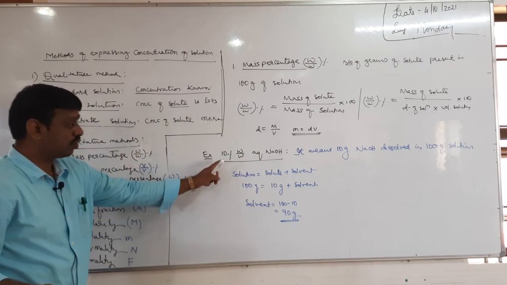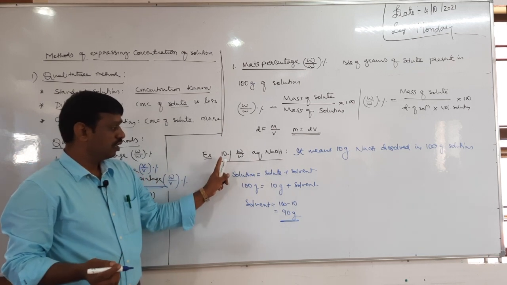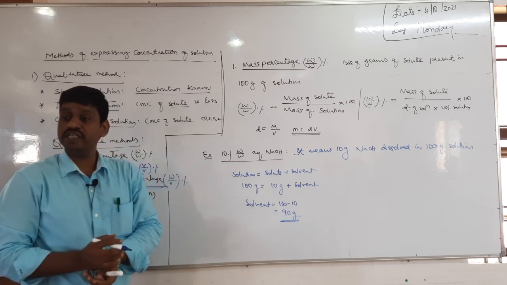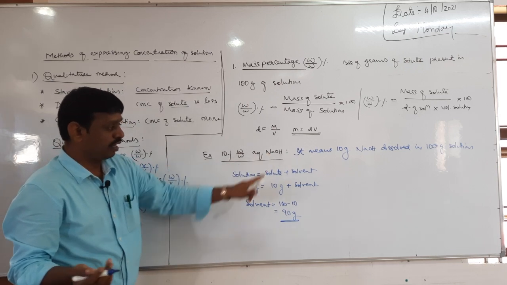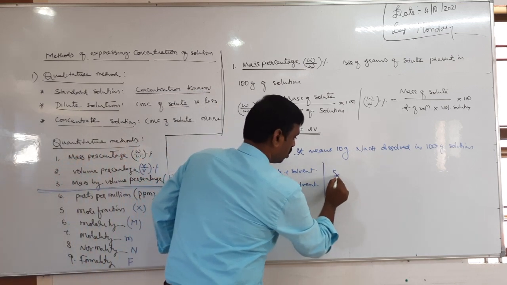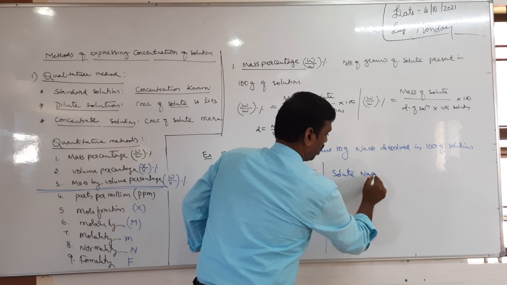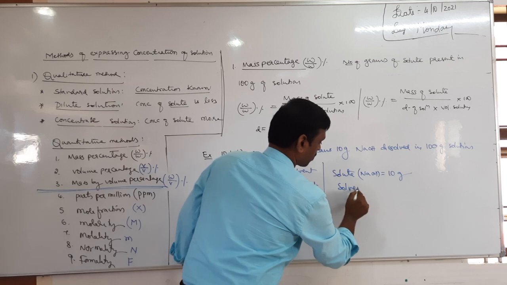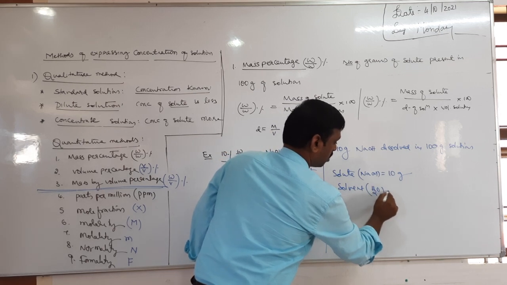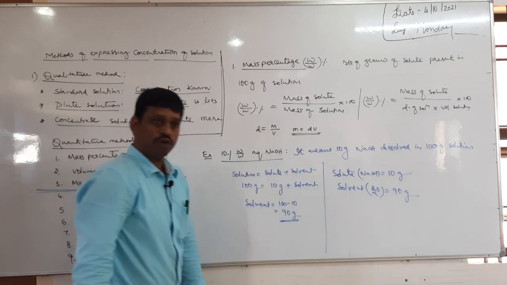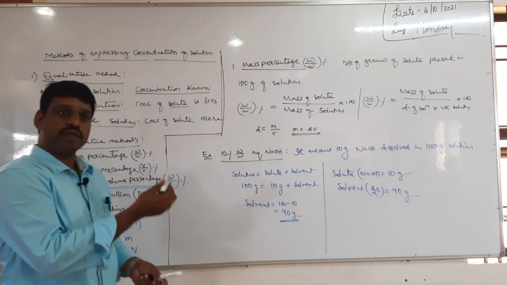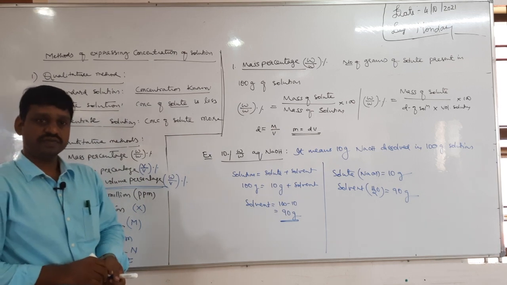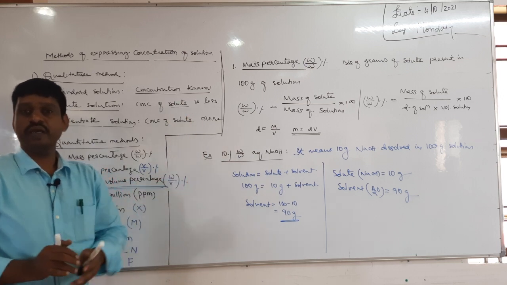Okay, now in this solution what is the solvent? Aqueous solution, that is water. Solvent is water, solute is NaOH. So now tell me, solute is NaOH, it is 10 gram, solvent is water, how many grams? 90 grams. So if you know the solute and solvent, it is possible to calculate molarity, normality, molality, mole fraction, etc. So you can calculate many things. In this way this data is helpful.